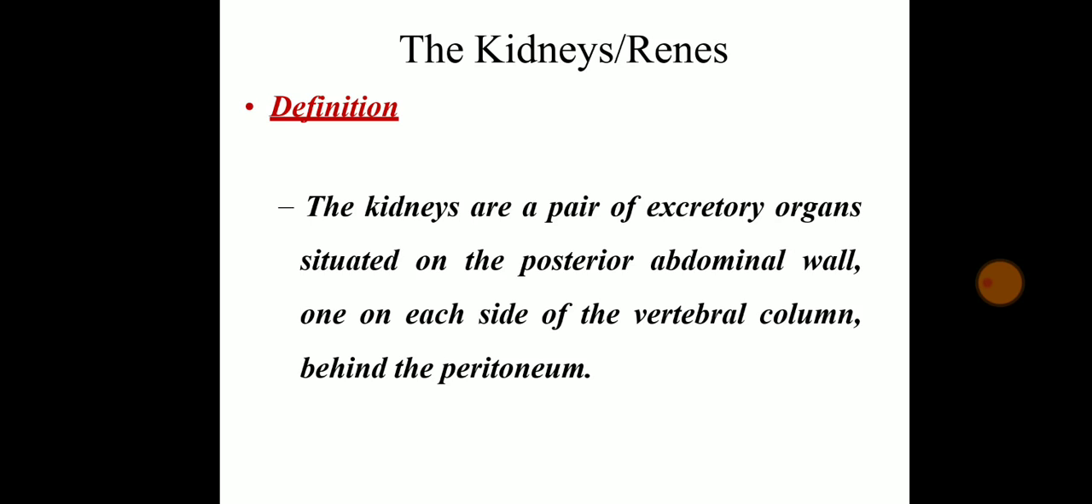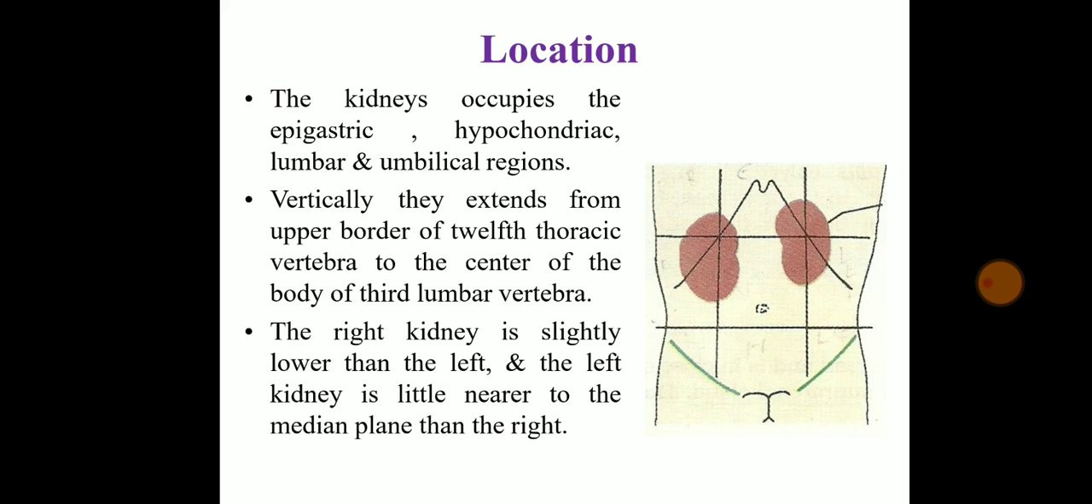So where are your kidneys situated? They are situated on the posterior abdominal wall, meaning the back side, on either side of the vertebral column. As you know, at the center we have the vertebral column at the back side. So these kidneys are present at the posterior side, either side of the vertebral column. The location of the kidney occupies the epigastric, hypochondriac, lumbar and umbilical regions. As we all know, there are 9 quadrants of the abdominal cavity, out of which the epigastric, hypochondriac, lumbar and umbilical regions are covered by these kidneys.